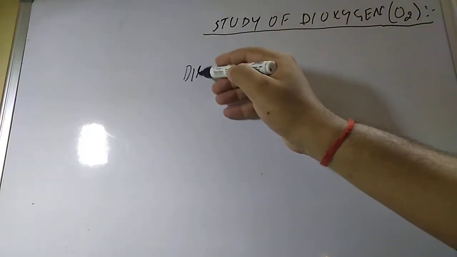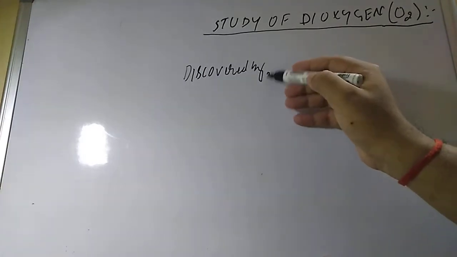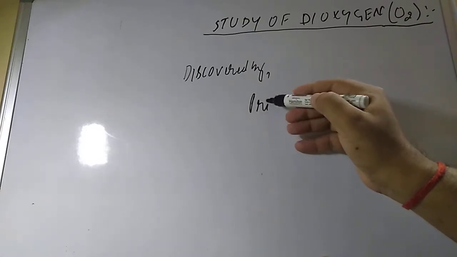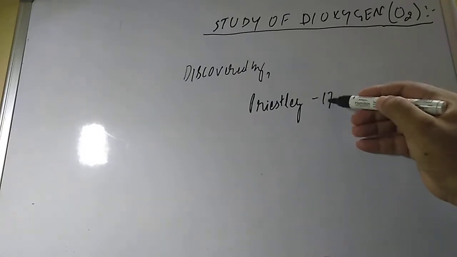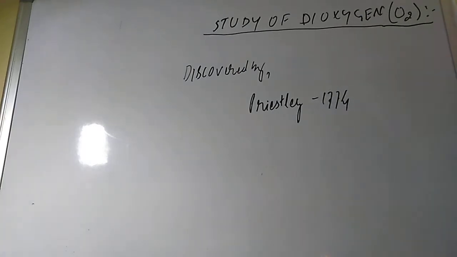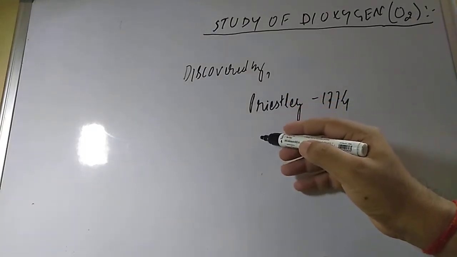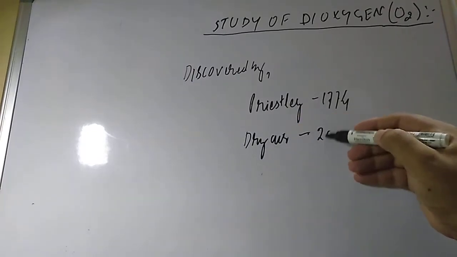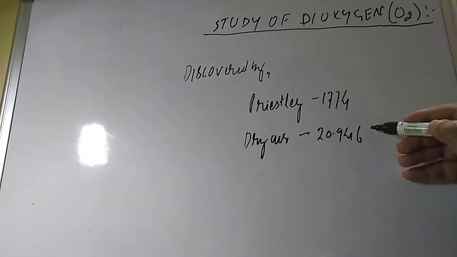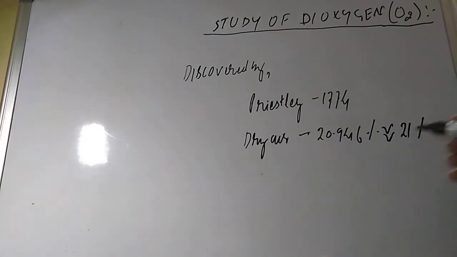So who discovered this? It was discovered by Priestley in 1774, which is very early. Priestley also said that in dry air its percentage is 20.946%, around 21% by volume.